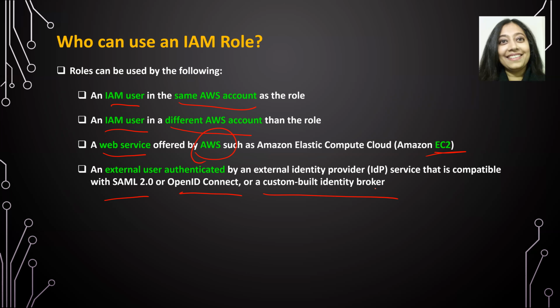So in short, it could be an IAM user, whether within the same account or a different account, a service like EC2, or an external user. And of course, it could also be assumed by your application or an application running on EC2.